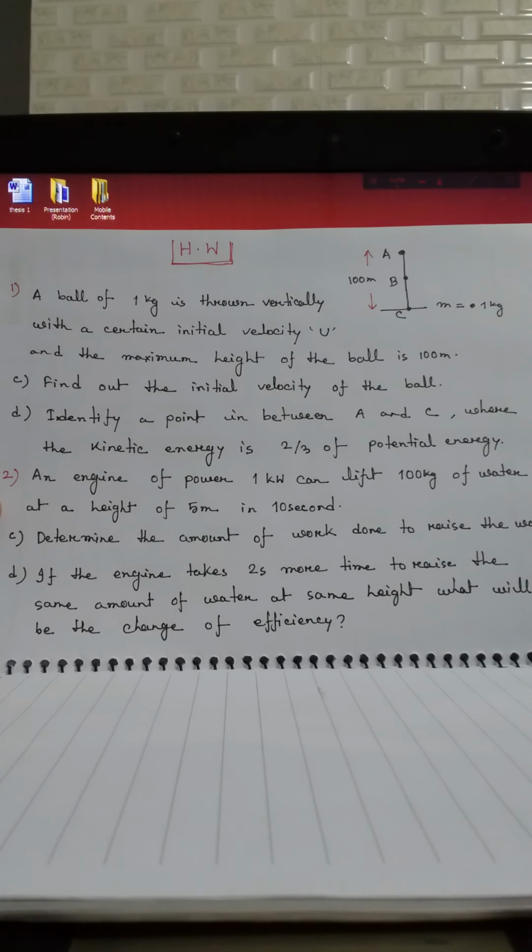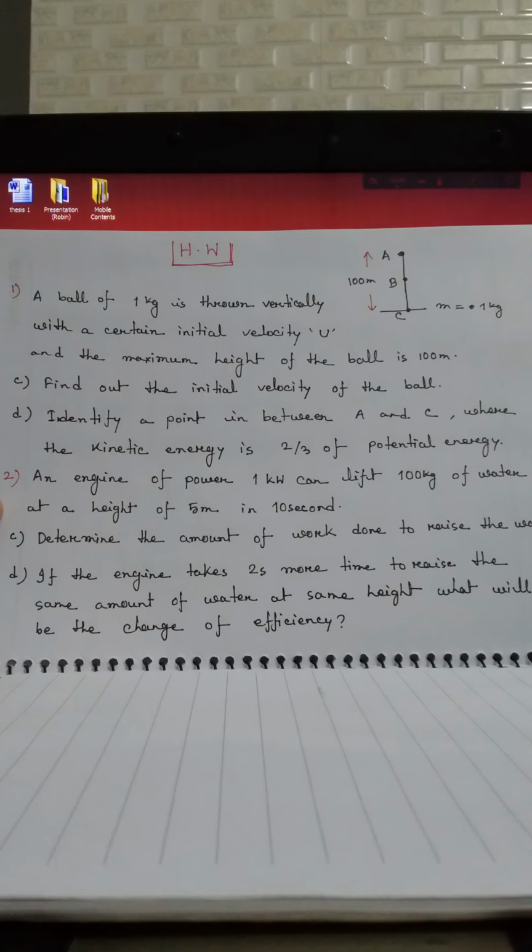First one is, a ball of 1 kg is thrown vertically with a certain initial velocity u, and the maximum height of the ball is 100 meter. At first, find out the initial velocity of the ball. And second question is, identify a point in between A and C where the kinetic energy is 2/3 of the potential energy. This is our first stem.